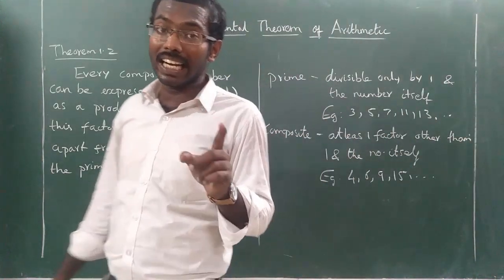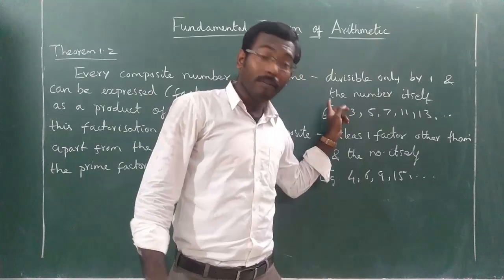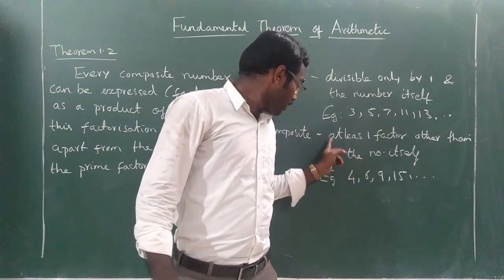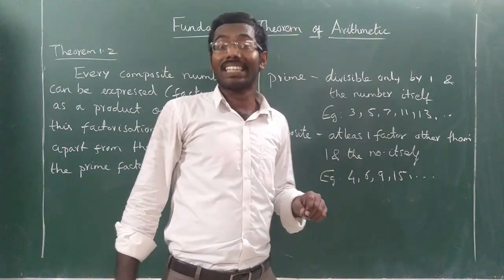Now you understood clearly what a prime number is, what a composite number is, and what factorization is.